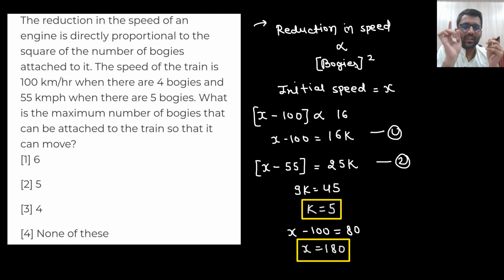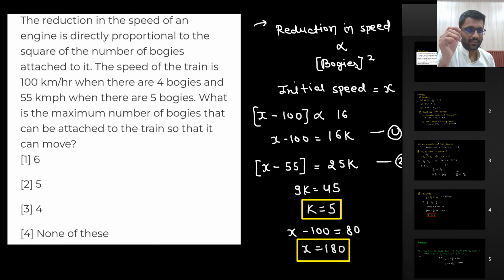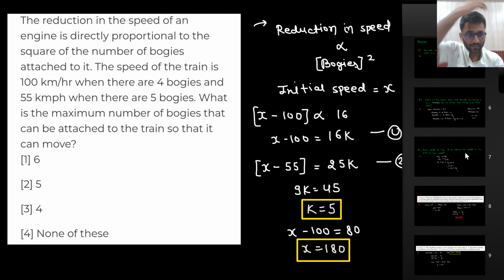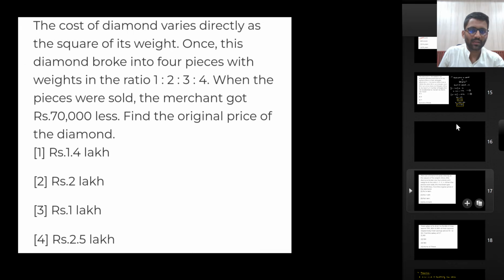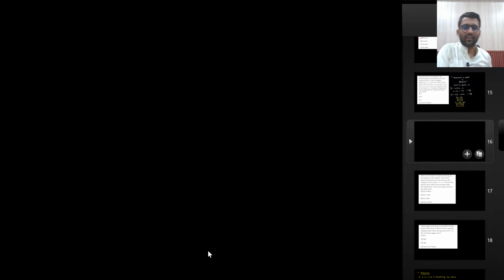Now what they are saying, what is the maximum number of bogies that can be attached to the train so that it can move? So let's add a page.